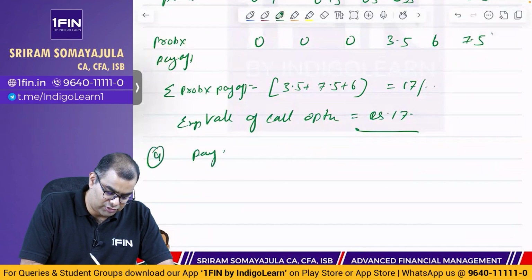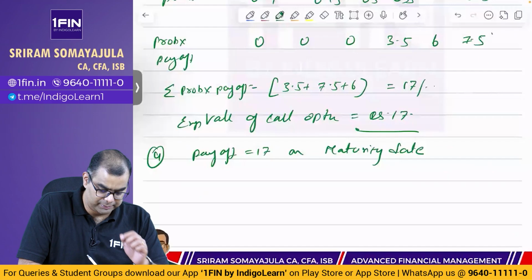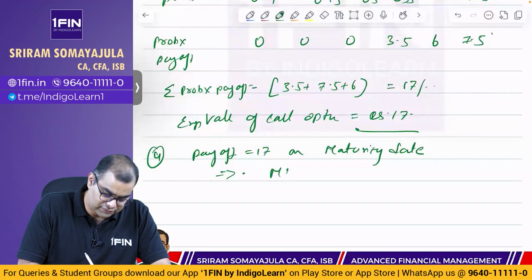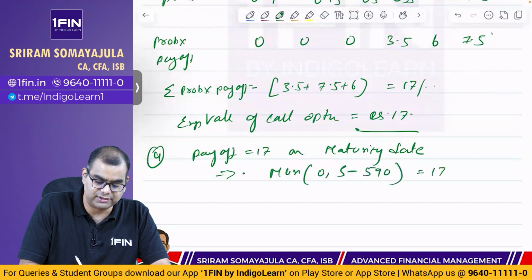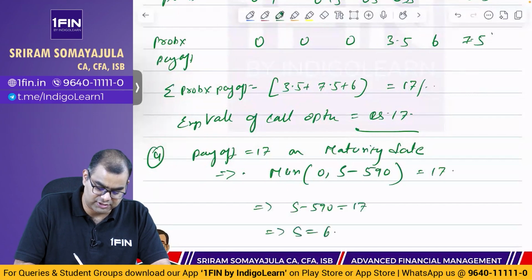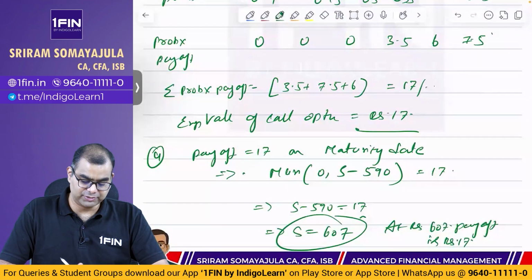Payoff equal to 17 on maturity date implies max of 0 comma spot minus 590 is equal to 17. Implies spot minus 590 is equal to 17, implies spot is equal to 607. So at rupees 607, payoff is rupees 17.